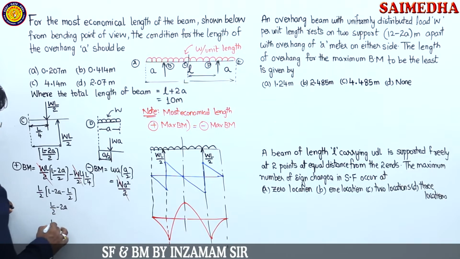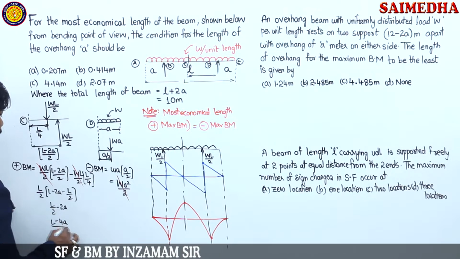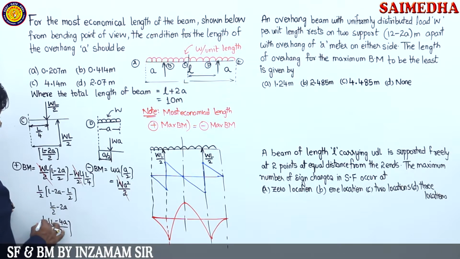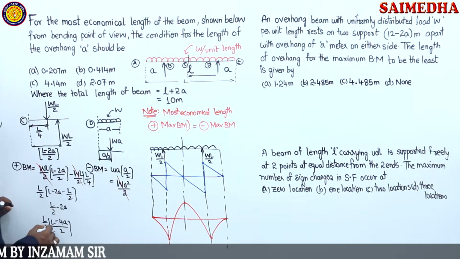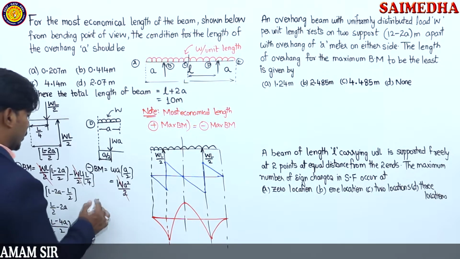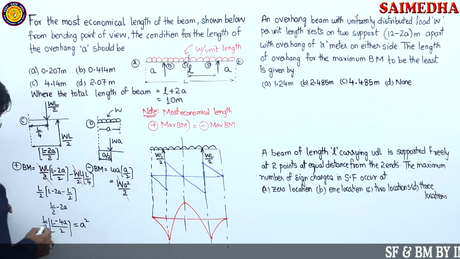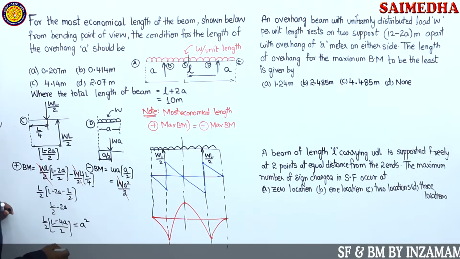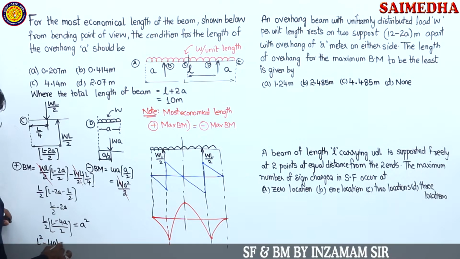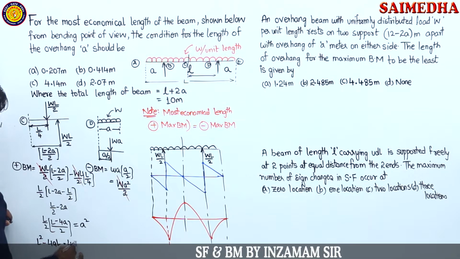If we take the LCM, what do we get? L minus 4A divided by 2. Outside we have L divided by 2. Okay. So if I am going to multiply, what is the right hand side? A square is also left, right? A square. These 2 twos are 4. 4 goes to the right hand side, 4A square. So it becomes L square minus 4AL is equal to 4A square.